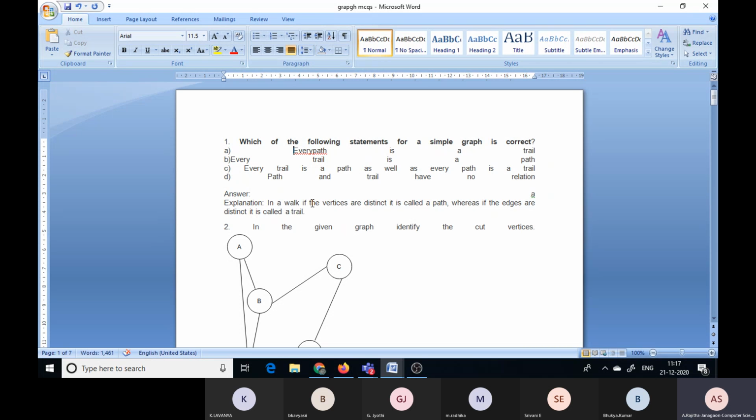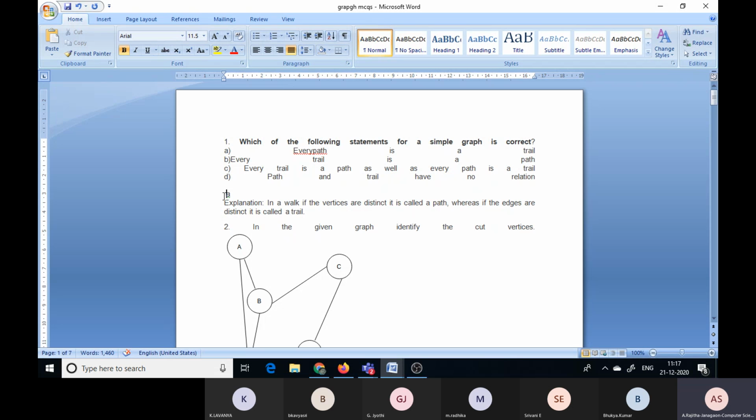So here a walk, that means the answer is A. Now the answer here is A. So A is, that is, every path is a trivial path.